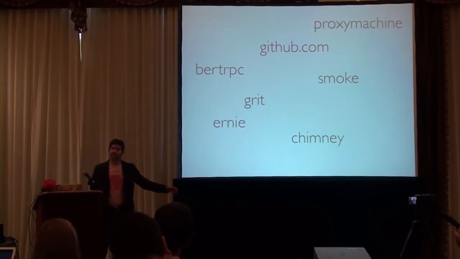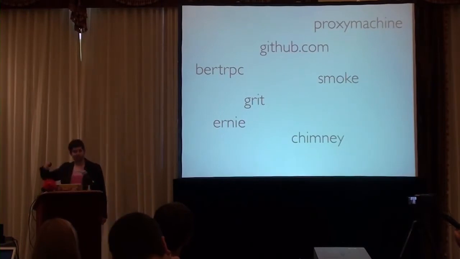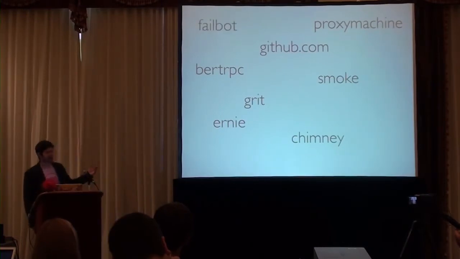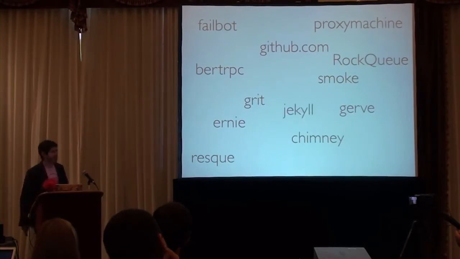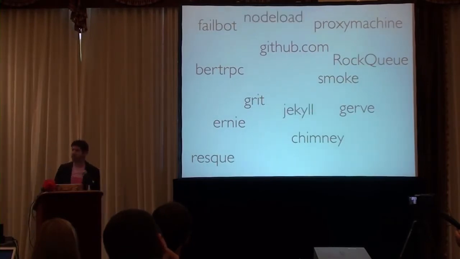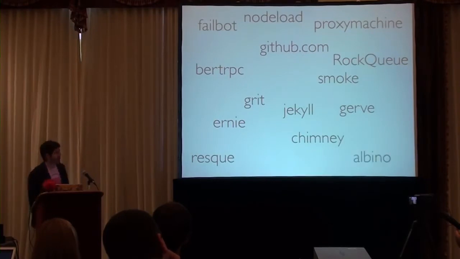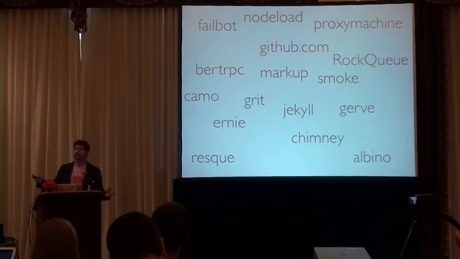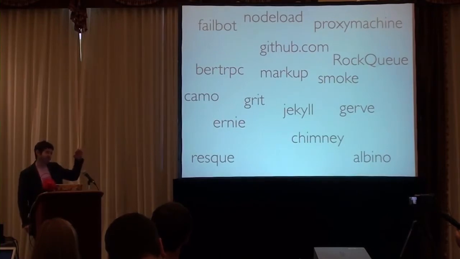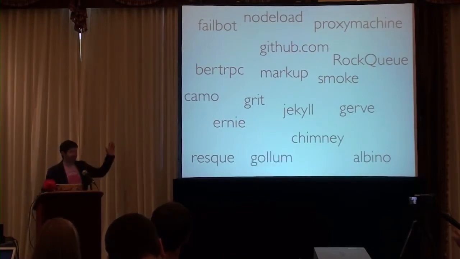Behind that process is Ernie, which is a BERT RPC server, which runs the rest of Grit on the file server side. When anything goes wrong, that's handled by Failbot. Gerve is when you SSH into a system. Resque is for handling jobs. RockQ is for putting jobs into Resque. Jekyll is for making pages that are awesome. Nodeload is for handling downloads when you download things. Albino is for handling pigments and giving you nice colored things. Markup is for turning all kinds of different formats into something that you can look at on a page. Camo is for proxying non-SSL images into pages that are SSL and otherwise would cause that little lock thing in your browser. Golem is for handling the wikis.